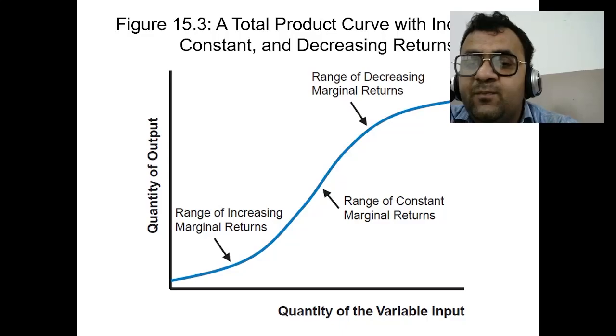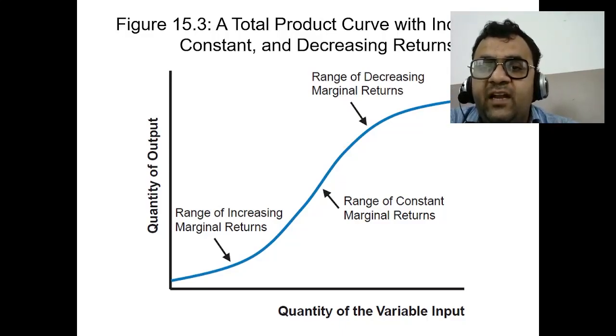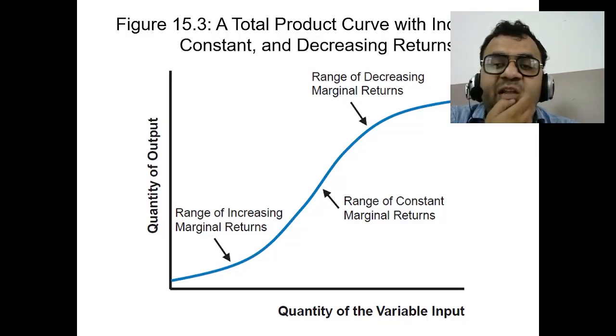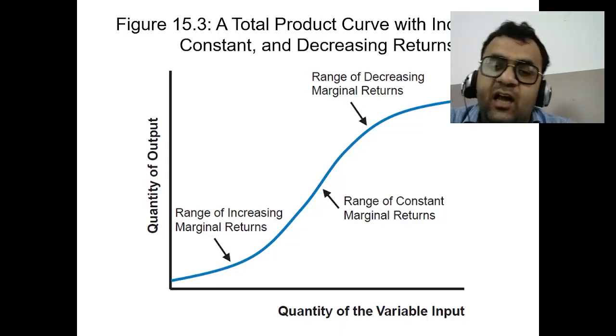Decreasing return. The curve begins to bend downward, indicating that the marginal product of the input is decreasing. Each additional unit of the input leads to a less than proportional increase in output.